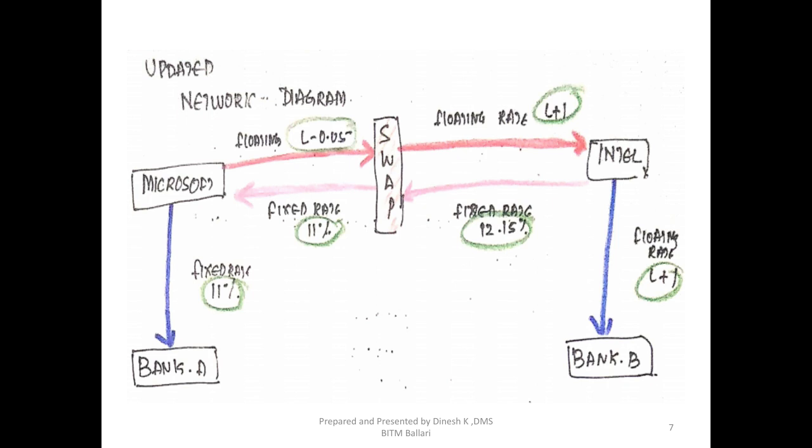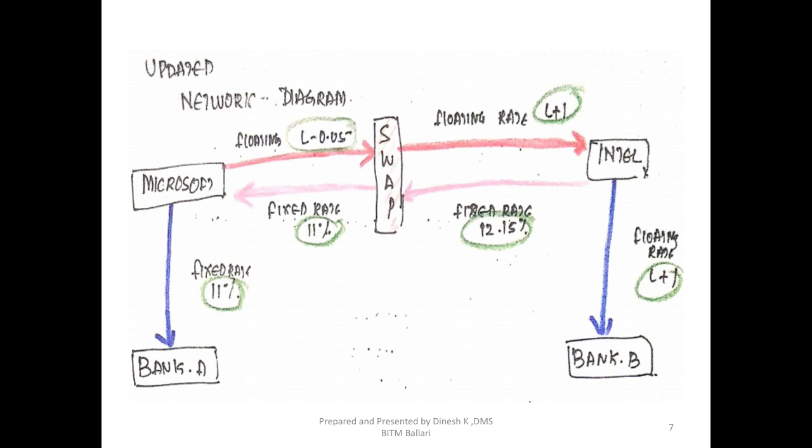Okay, so why is the swap dealer bearing the cost? Because in the other way, in the fixed rate, it is having a saving. So just try to understand right now. Microsoft is paying a floating rate of LIBOR minus 0.05 to the swap dealer. The swap dealer in return pays a floating rate of LIBOR plus 1. Now you will be asking a question, why is the swap dealer paying LIBOR plus 1 when it is receiving LIBOR minus 0.05?